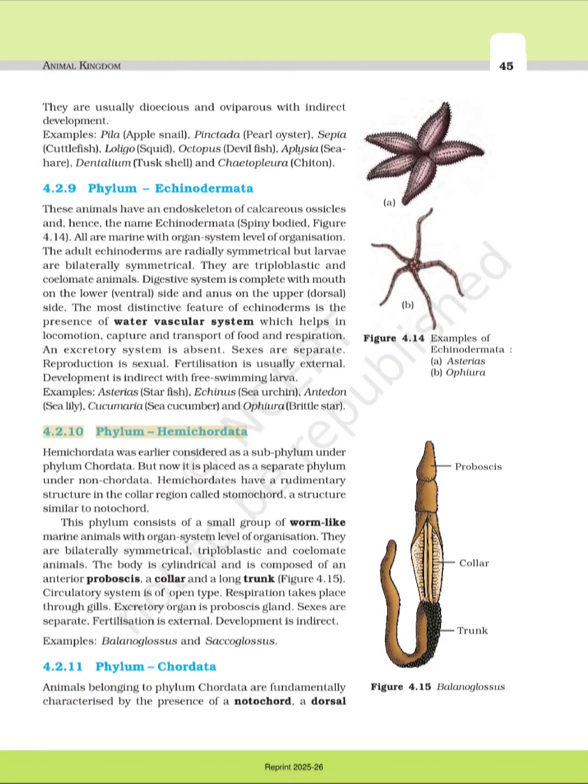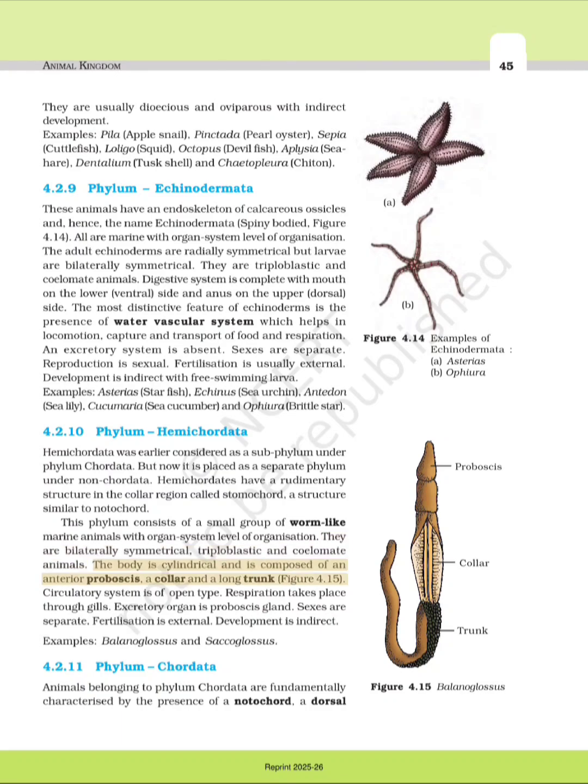4.2.10 Phylum Hemichordata. Hemichordata was earlier considered as a subphylum under phylum Chordata. But now it is placed as a separate phylum under Nonchordata. Hemichordates have a rudimentary structure in the collar region called stomochord, a structure similar to notochord. This phylum consists of a small group of worm-like marine animals with organ system level of organization. They are bilaterally symmetrical, triploblastic and coelomate animals.